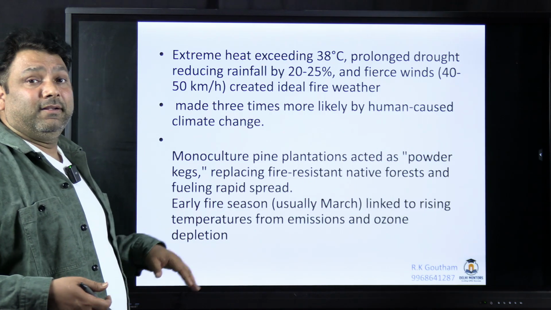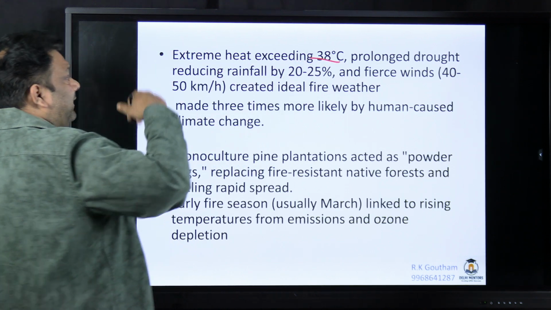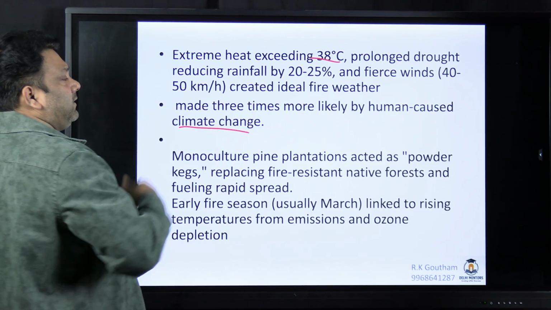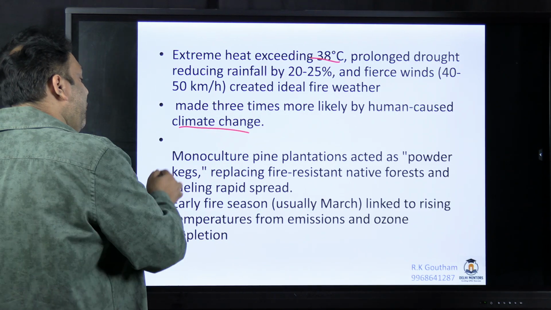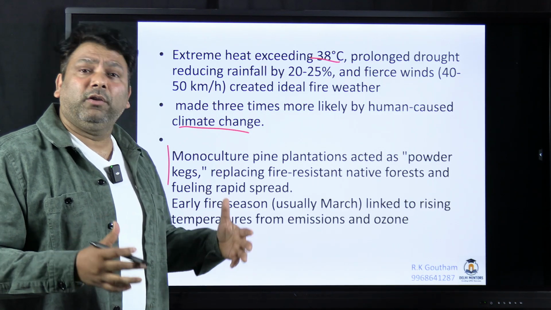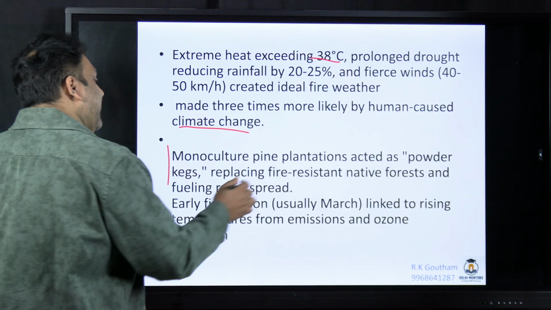And here the reason for the forest fire is extremely exceeding temperature, and this is attributed to the climate change which has been human caused, and also monoculture, because you are removing the original growth forest, you are removing the natural vegetation and you are going for pine plantation.